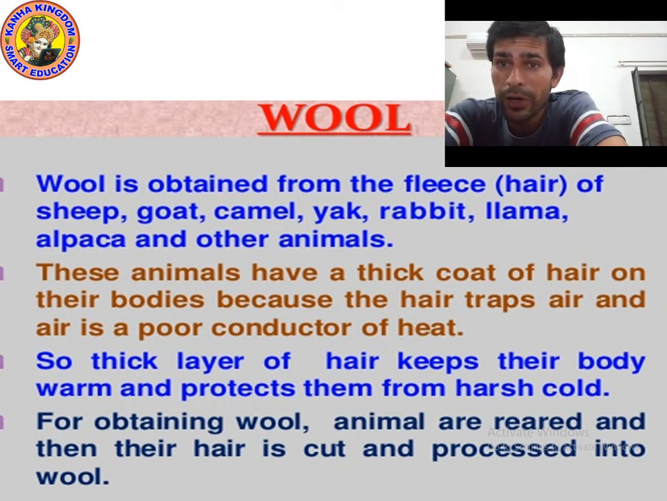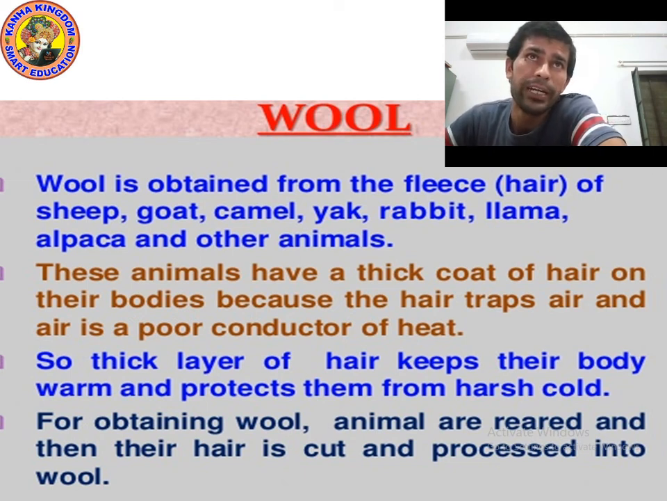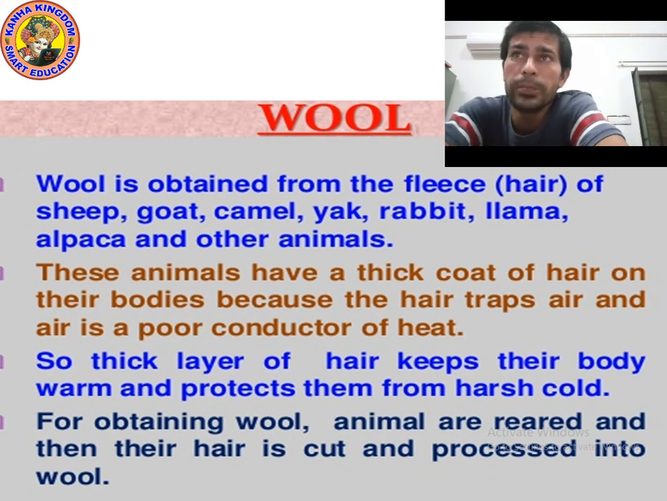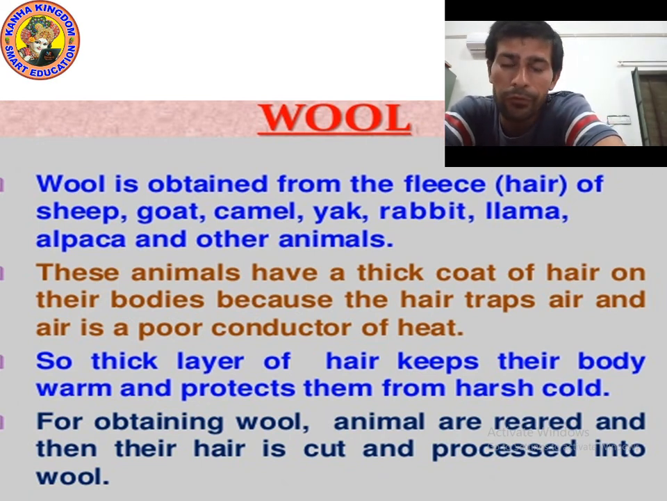And what are animal fibers? Fibers that we get from animals, or you can say the fibers which are obtained from animals, are known as animal fiber. I already showed you different examples of animals: sheep, goat, yak, camel, llama, alpaca. They give us wool. Silkworm gives us silk. So wool is obtained from the fleece of sheep, goat, camel, yak, rabbit, llama, alpaca, and other animals.